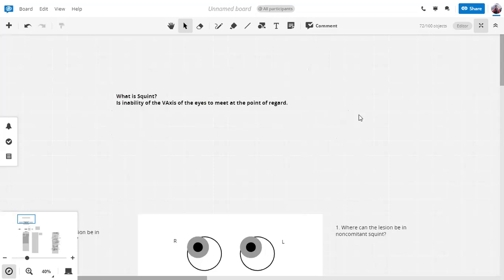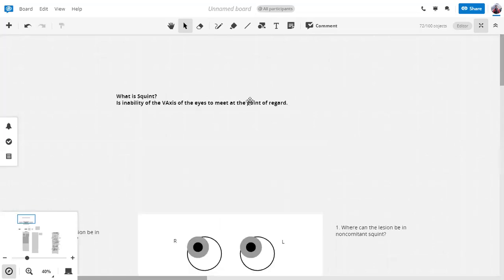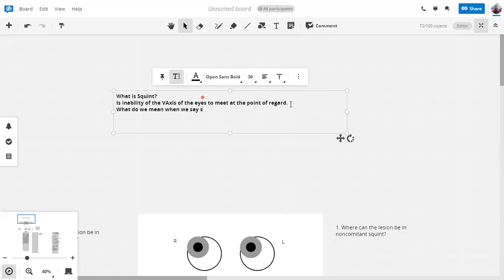So basically, squint is an inability of the visual axis to meet at the point of regard, meaning that both the visual axes are unable to meet at the point of regard. Now, squint has two types. It can either be comitant or it can be incomitant. What do we mean by comitancy? What do we mean when we say that the squint is comitant or non-comitant? Does anyone know?